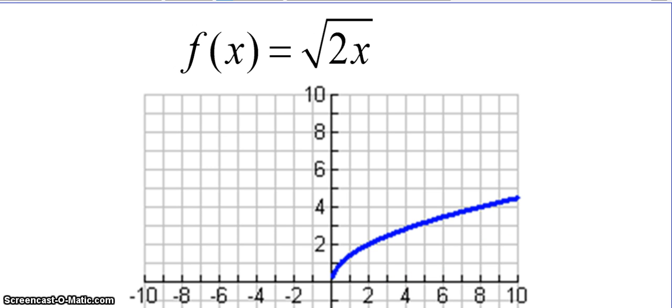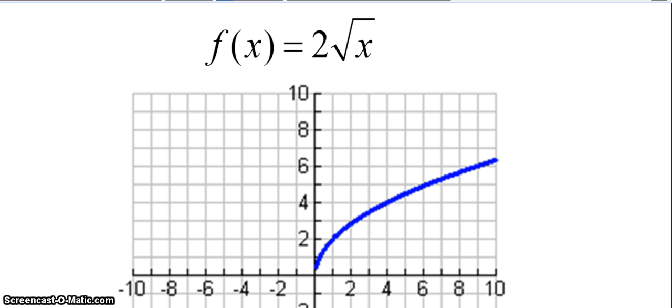Here, f of x equals the square root of the quantity 2x. What is the change that happened from the common function? This one is crucially important, and this and the next one as well, to identify. Look at those points that I identified before from the common function. So think about how did those points change. So it's crucial that you identify or look at those points to really understand this change. Pause the video, write down your description.